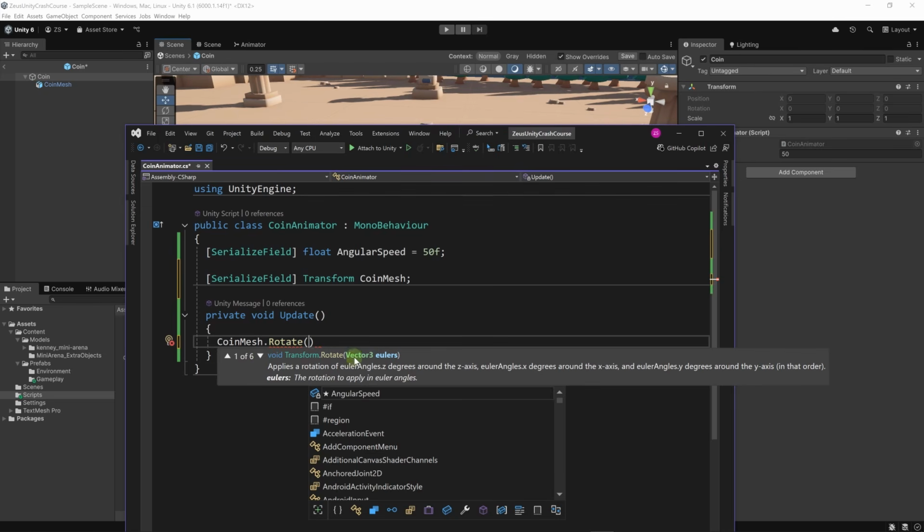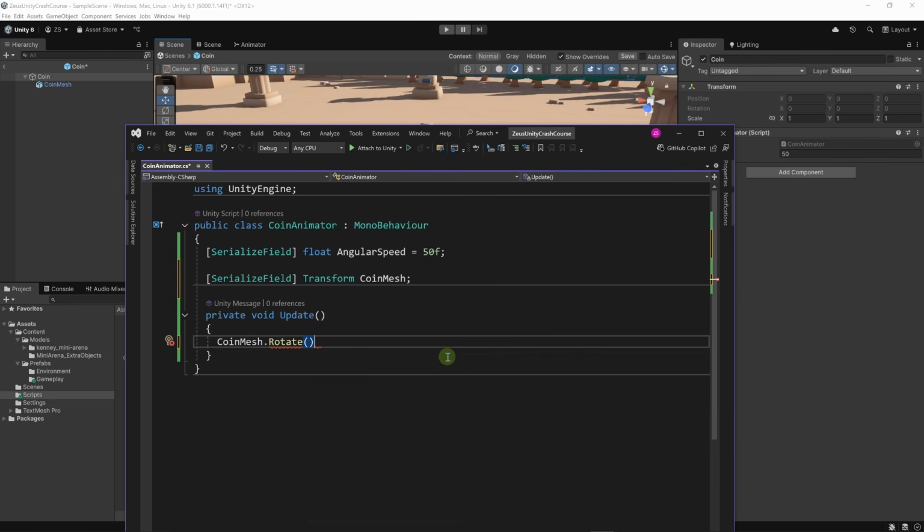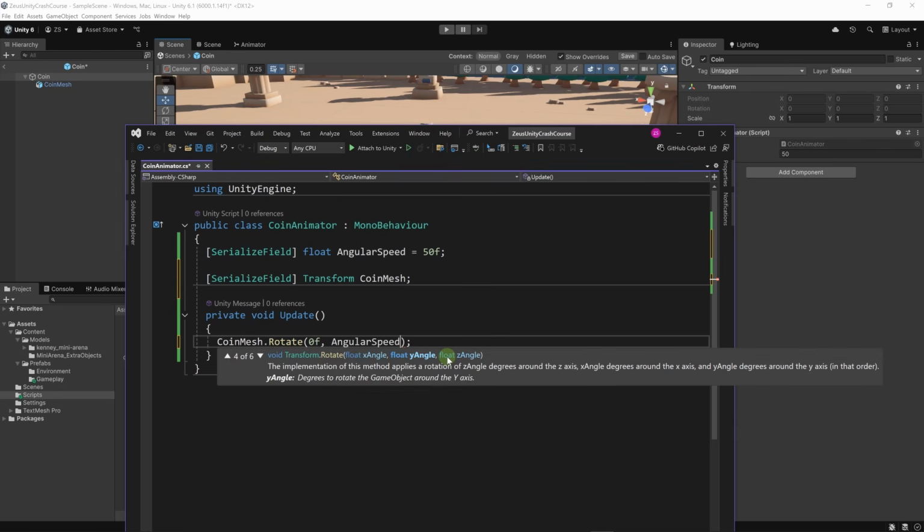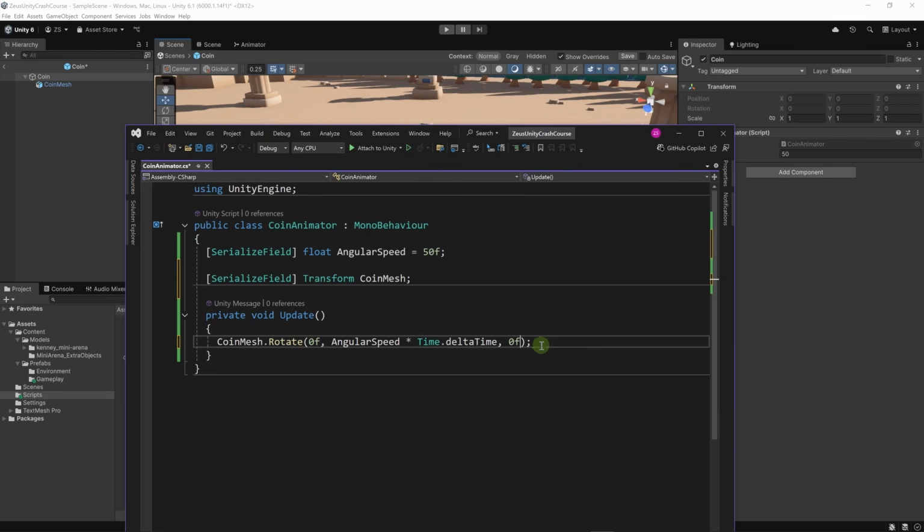We have a method that takes a Vector3, which is basically the three values X, Y, and Z. We can type the axis, then the angle, or we can use this signature with X angle, Y angle, and Z angle. Let's use this one. I always type the semicolon at the end before even writing anything inside of the method. Let's type 0f, angularSpeed multiplied by Time.deltaTime, then 0f. So we will rotate around the y-axis.